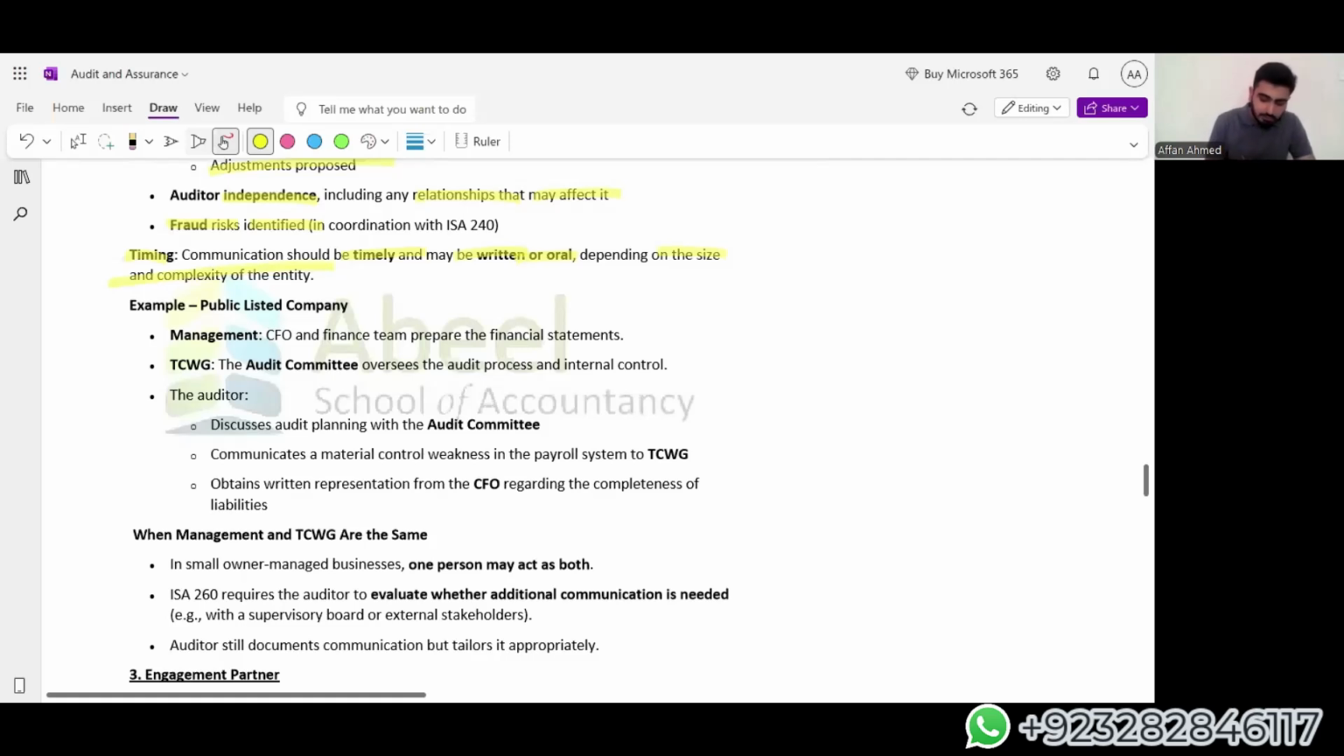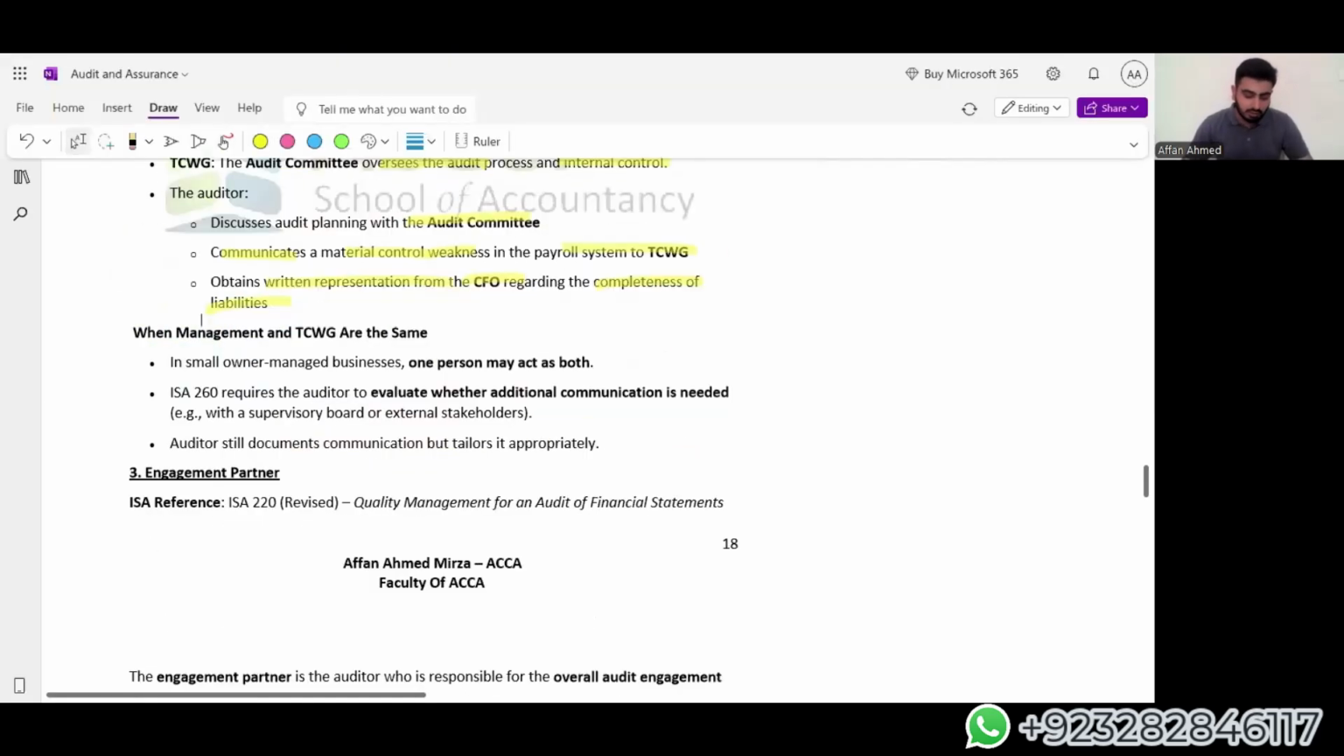Example, a public listed company: management is a CFO and the finance team who prepare financial statements. TCWG oversee the audit process and internal controls. The auditor discusses with the audit committee the planning, and communicates material control weakness in the payroll. For TCWG, you see a word here that is significant. Any significant control weakness is communicated to TCWG, and any immaterial small amounts are to be told to the management. And obtain a written representation from the CFO regarding completeness of liabilities. So these are all the areas that an auditor is required to obtain, or a public company is required to give to an auditor. So these are the tasks that I have to do.